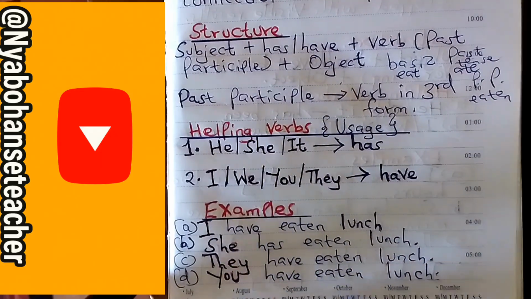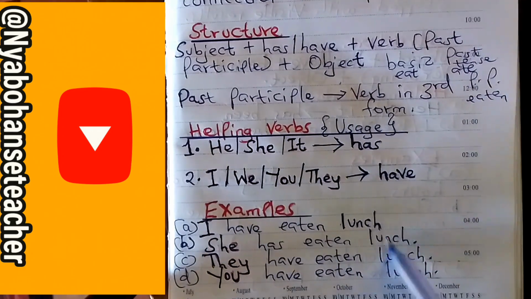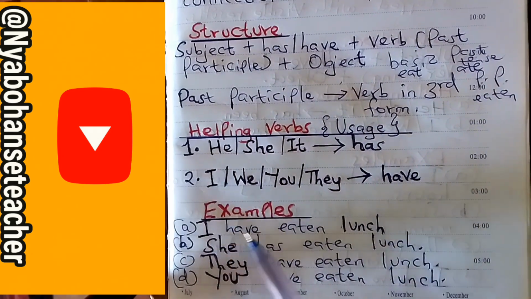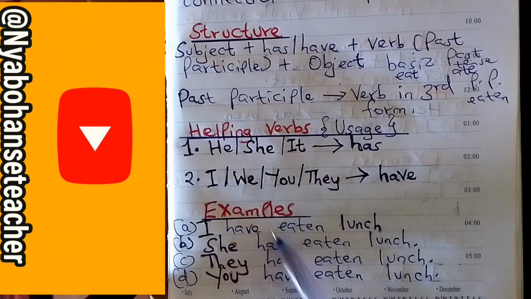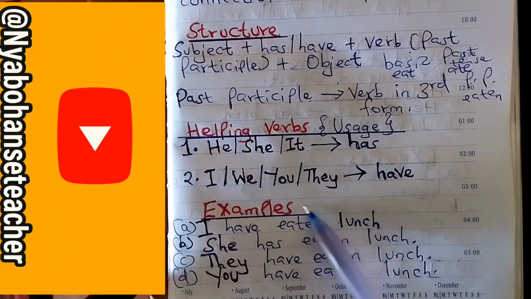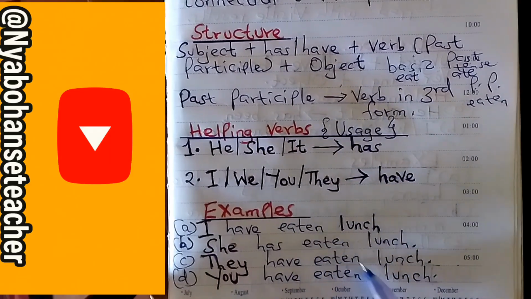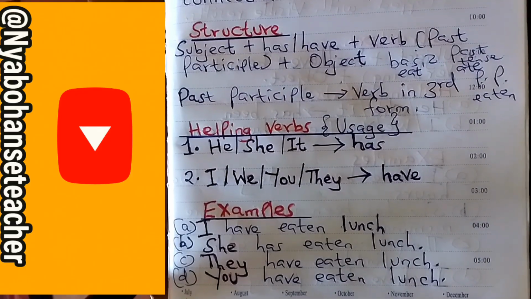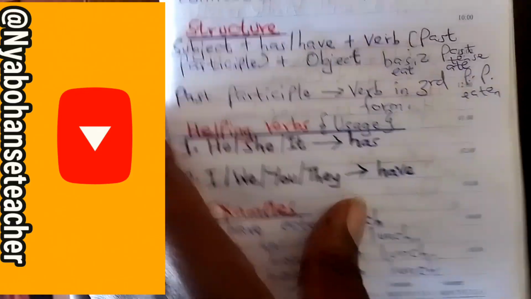Just like that. So this tense is used in this particular structure: the subject plus have or has plus the verb, but these verbs must be in the past participle, and then plus the object. Because if you say I've eaten, somebody can ask you, what have you eaten? So it is very key like that. It's very important.